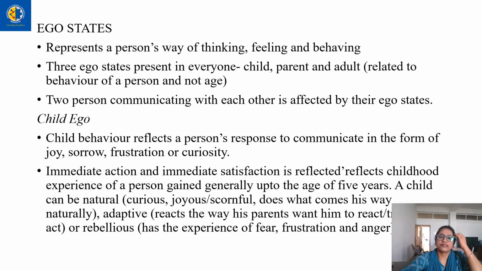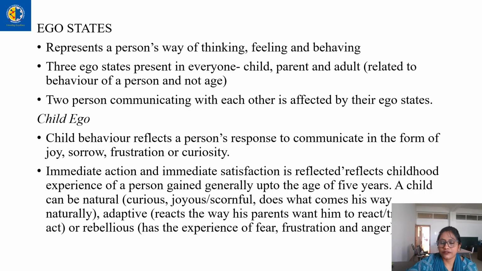Ego states represent a person's way of thinking, feeling and behaving. There are three ego states present in everyone: child ego, parent ego and adult ego. These three ego states are not related to the age of a person, rather they are related to the behavior that a person reflects. When two persons are communicating with one another, the communication is largely affected by their ego states. Now let us see what are the three ego states: what is child ego, what is parent ego and what is adult ego.